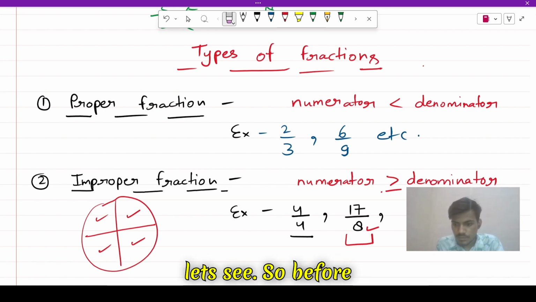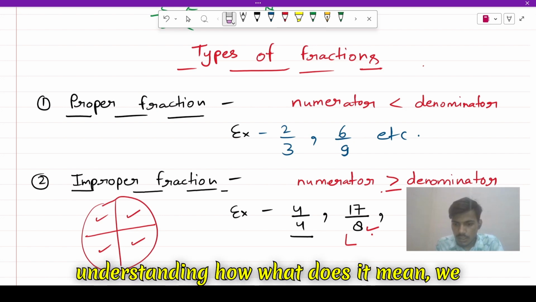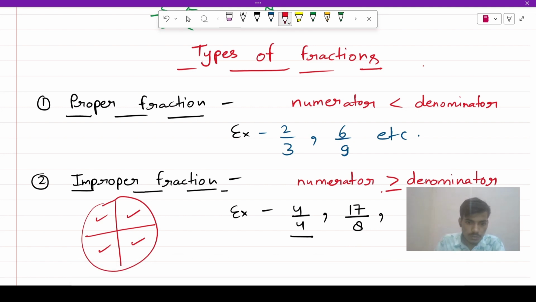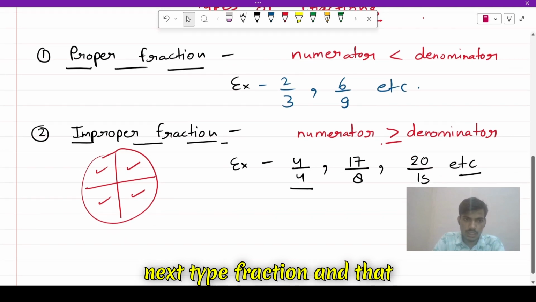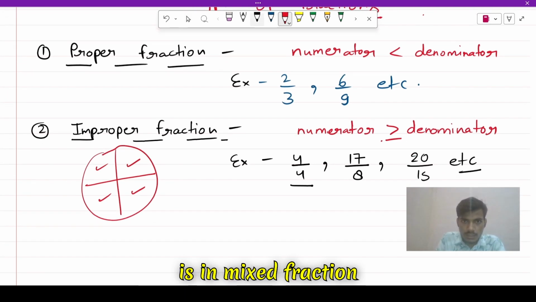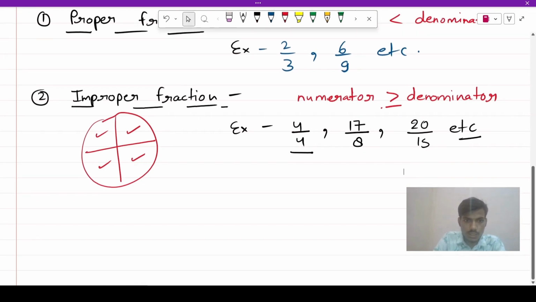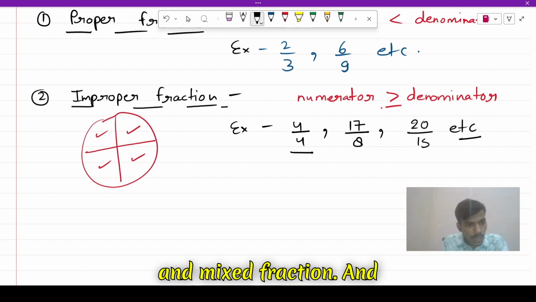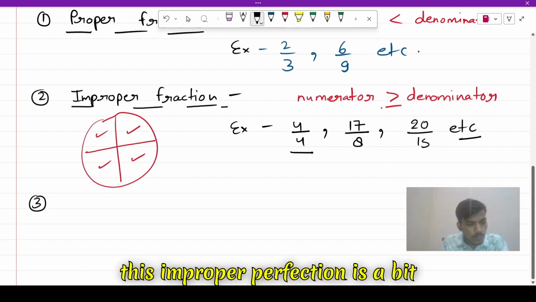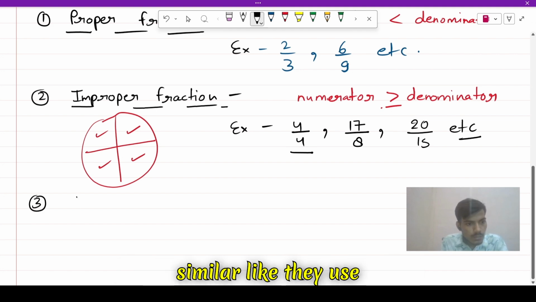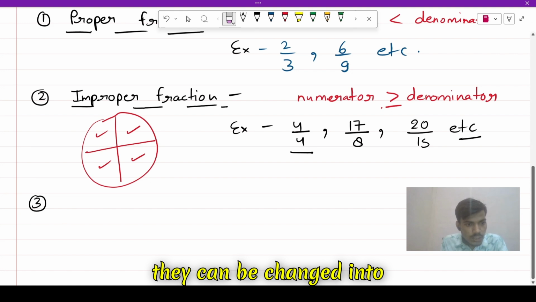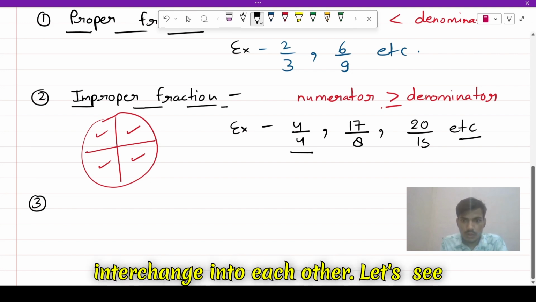Before understanding what it means, we have to understand the next type of fraction, and that is mixed fraction. Mixed fraction and improper fraction are a bit similar. They can be interchanged into each other.